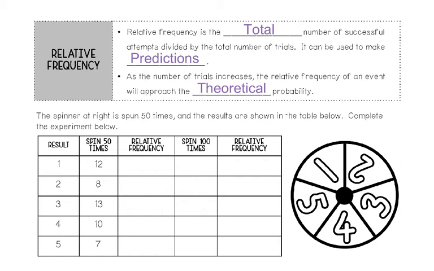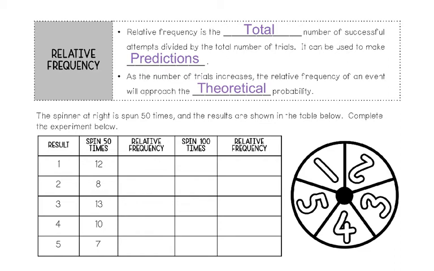So in my very first example, I talked about how I flipped a coin 10 times and got heads 3 times. Keep flipping that coin, let's say 100 times, I should get closer and closer to my theoretical probability of 50%. So let's see that at play with the spinner below.